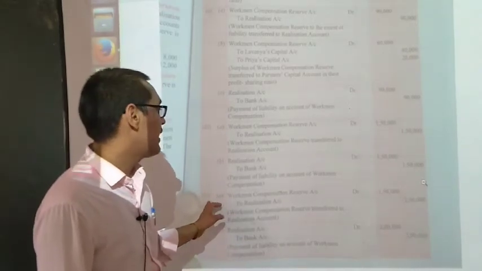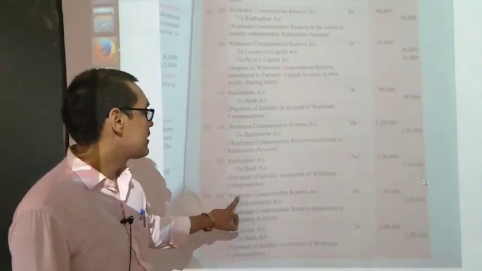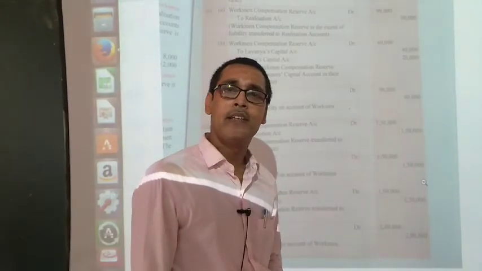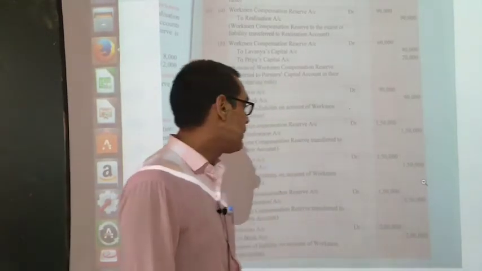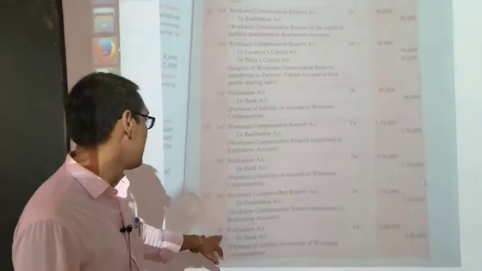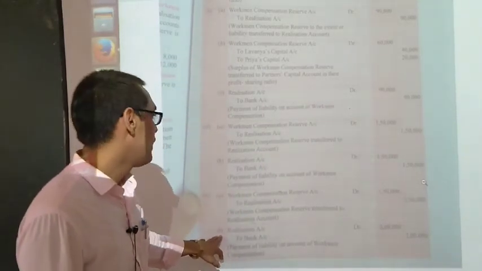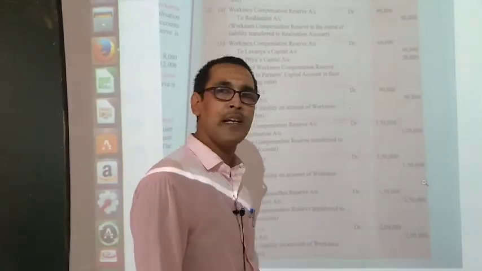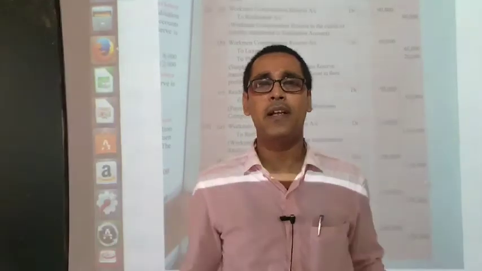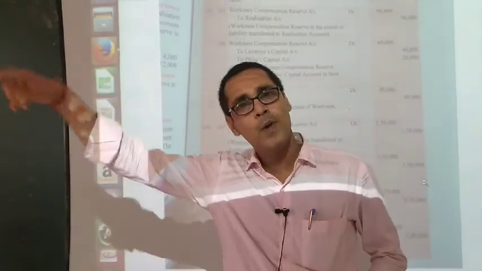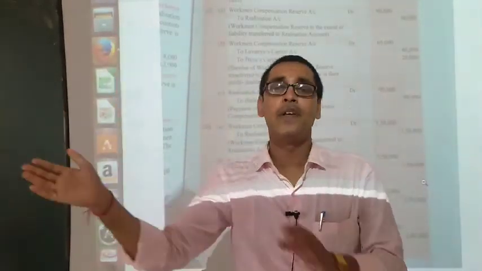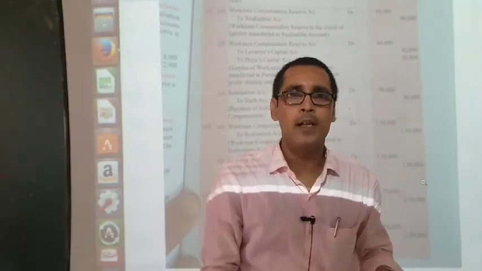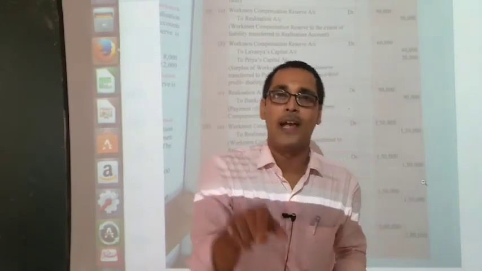And in the fourth case, WCR is 1,50,000 representing in the liability side of the balance sheet, but the claim is 2 lakh. So first of all, we transfer the whole WCR to the realization account, writing as by WCR 1,50,000, and when we are going to pay, in the debit side of the realization account, to bank 2 lakh.